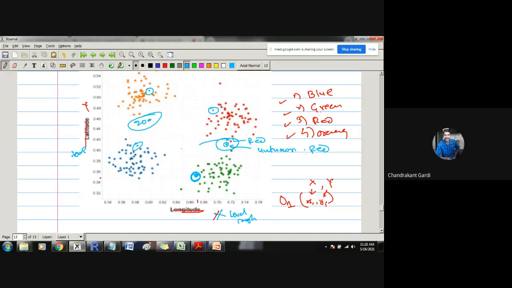Suppose this is A1. So this new observation O1 looks like A1, so it is very close to A1. Whatever readings on X and Y are there for O1, they are very similar to A1. Whatever readings on X and Y are taken on A1, and whatever readings on X and Y are taken on the unit O1, both are very near to each other, and therefore if A1 has class level red, then O1 also must have class level red.